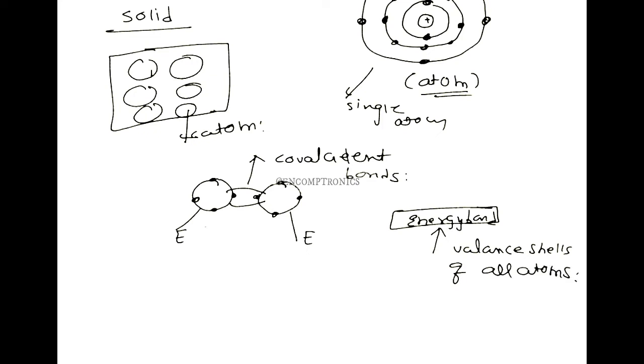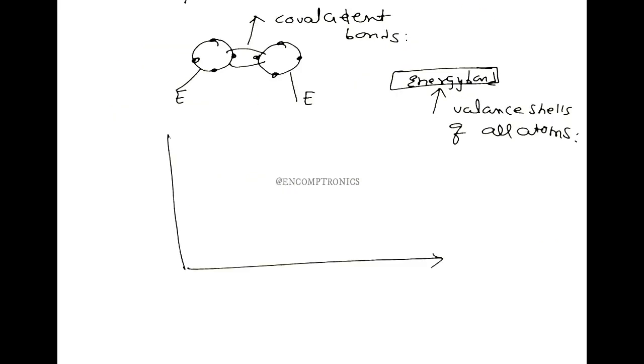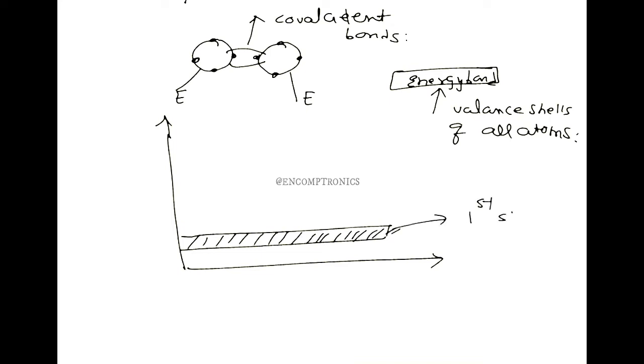Similarly, energy levels of various electrons present in the first shell, second shell, etc. also merge together to form various energy bands. So the energy bands are like this, like this. So this is an energy band because of the first shell electrons of all atoms.